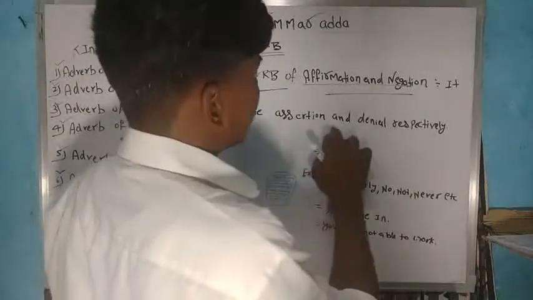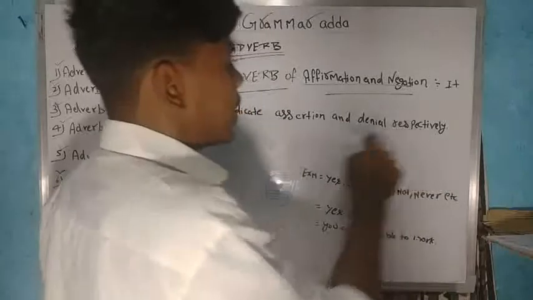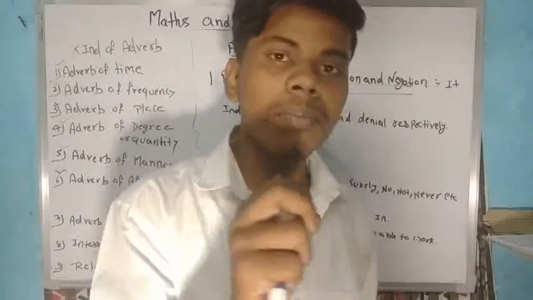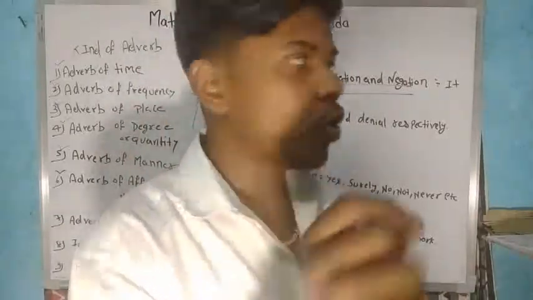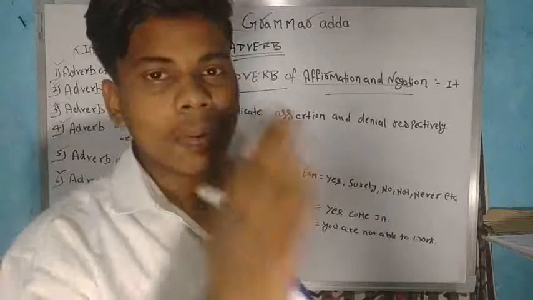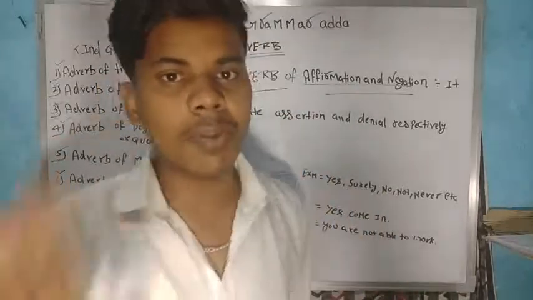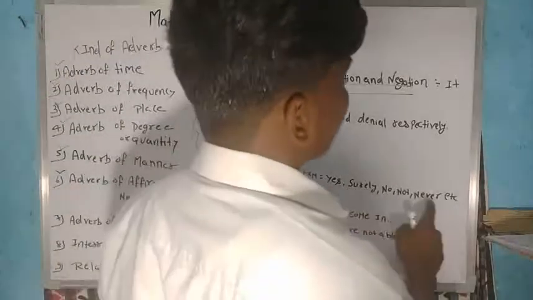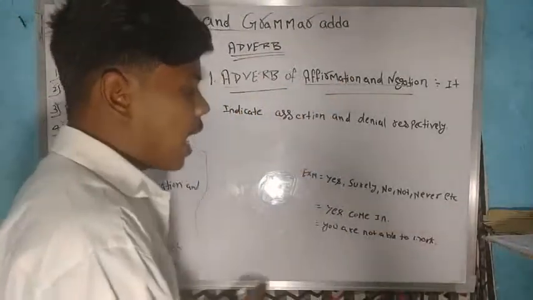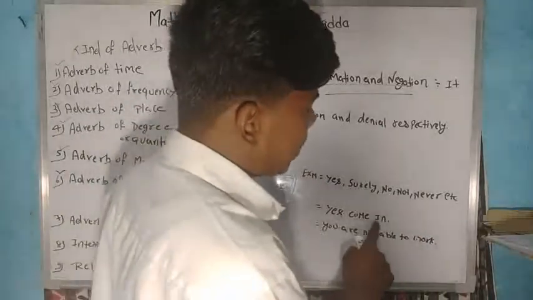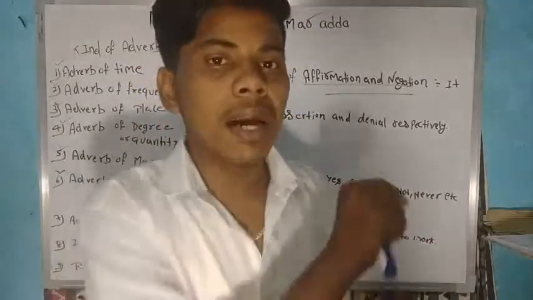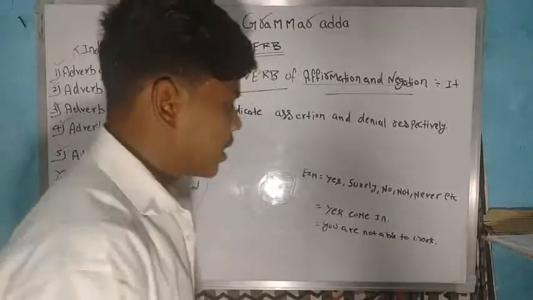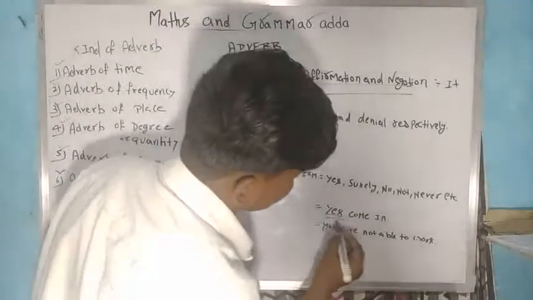It indicates assent and dissent, or probability. There can be both answers, yes or no, because there is a 50% chance of yes and a 50% chance of no. Examples: yes, surely, no, not, never, etc. Let me take an example: yes, come in. If I ask a teacher, may I come in, ma'am? Yes, sir. Then he will say yes, come in, or no, do not come. If he says yes, come in, then what is that yes, come in?